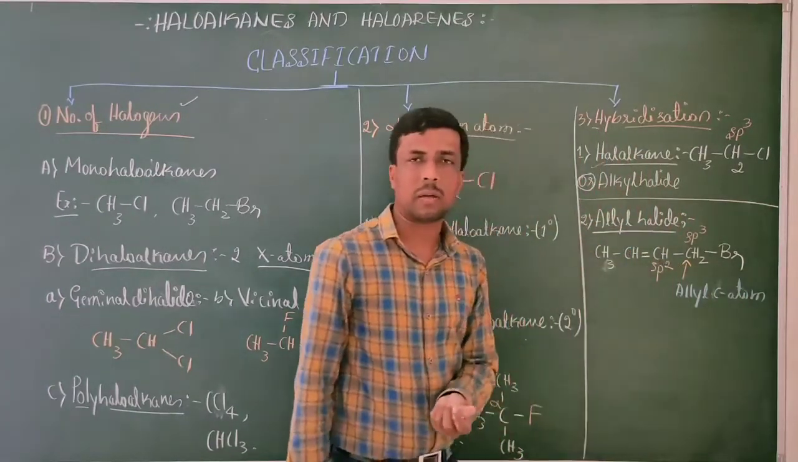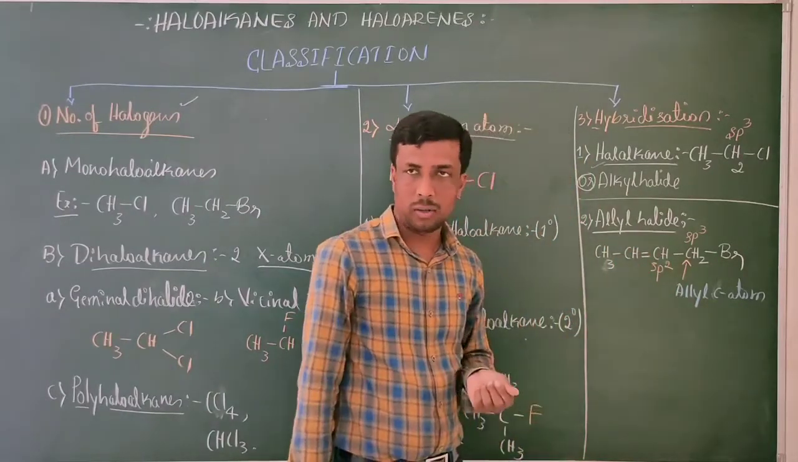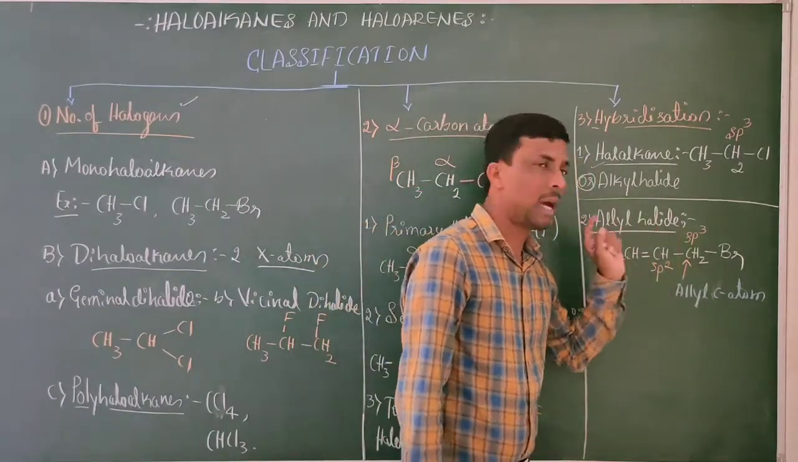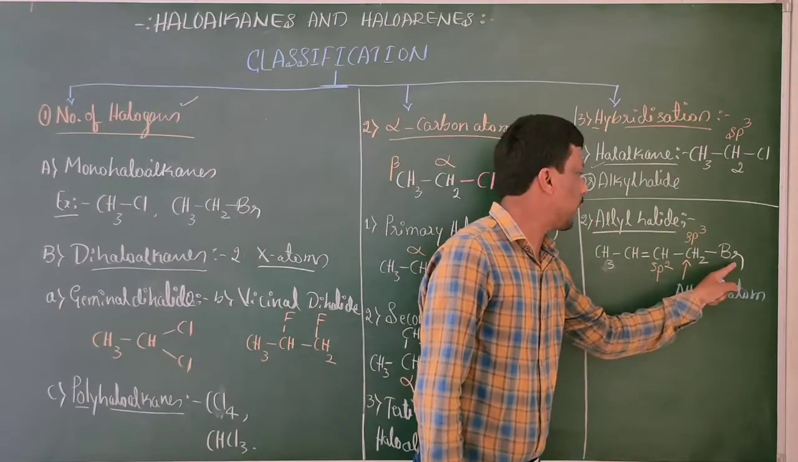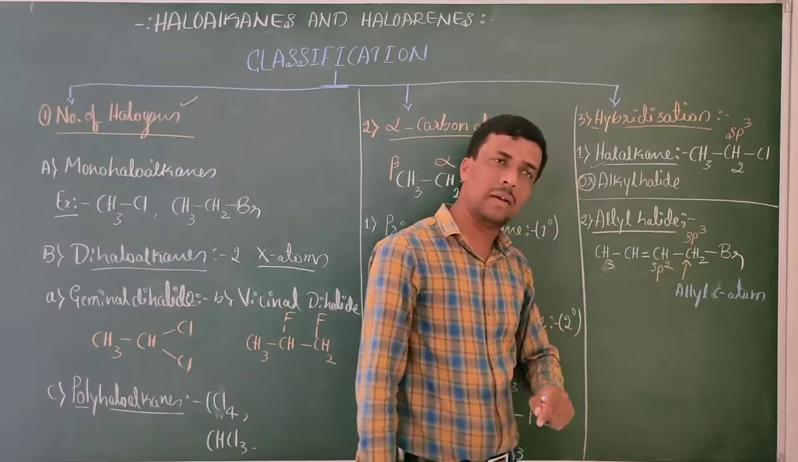Why allyl carbon atom? The carbon atom which is present next to a carbon-carbon double bond is called the allyl carbon atom. To the allyl carbon atom halogen is attached, therefore it is called allyl halide.